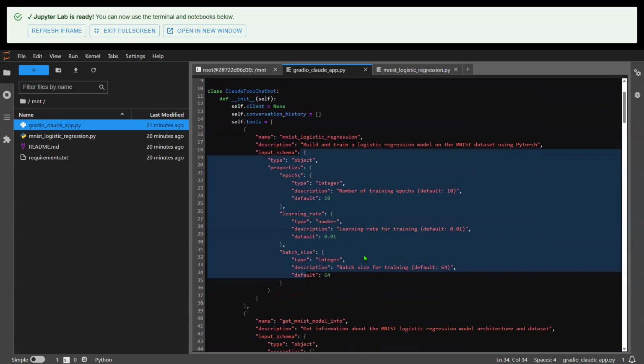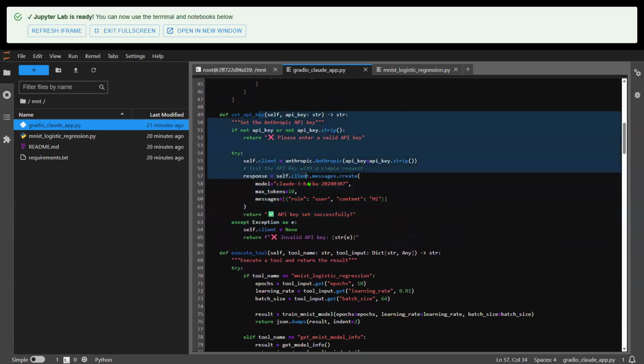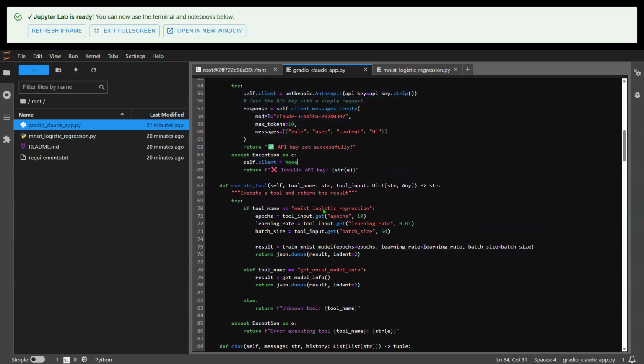That's pretty much the main function. All the other functions are just helper functions, right? For example, say API key, that's obviously a helper function. Here, execute the tool is to call the tool. So here, we basically use a very simple if statement.